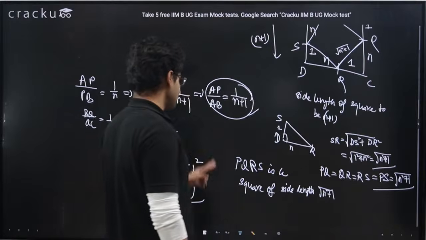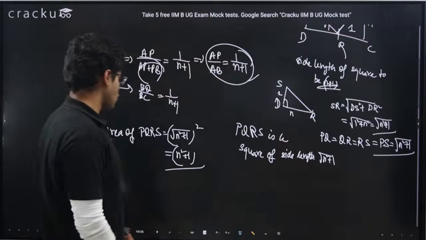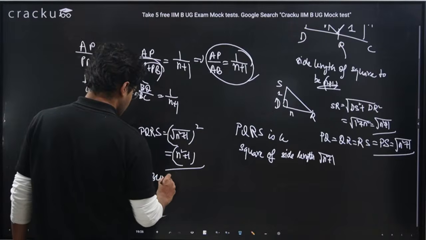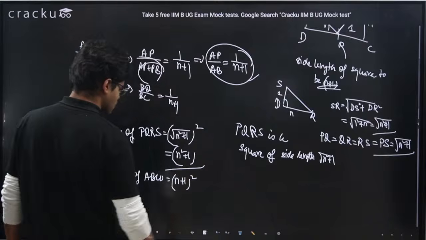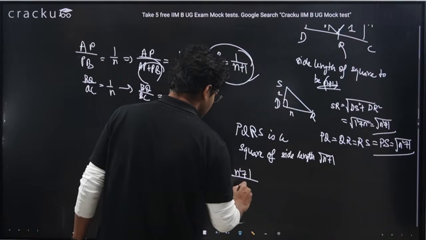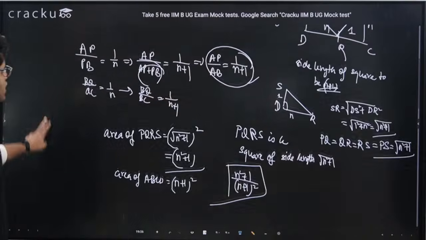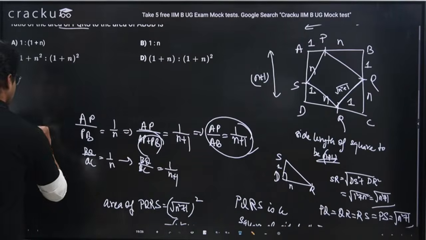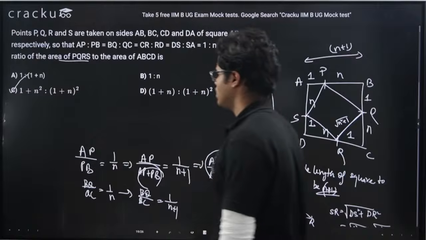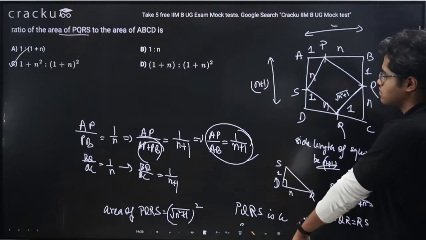And what is the area of ABCD? Now ABCD length is N plus 1, right? Side length of ABCD is N plus 1, which means area of ABCD is N plus 1 whole square. So what is the ratio? Ratio would be N square plus 1 by N plus 1 whole square. So what is the correct answer? Sorry guys. Correct answer is option C, right? N square plus 1 is to 1 plus N whole square.